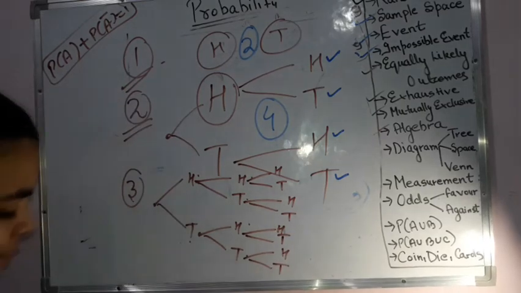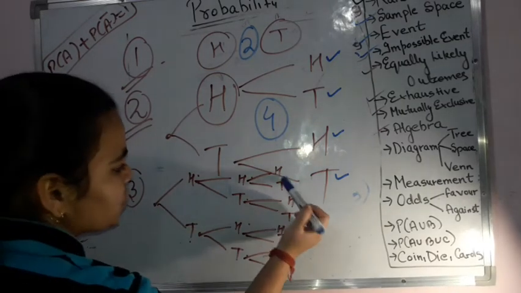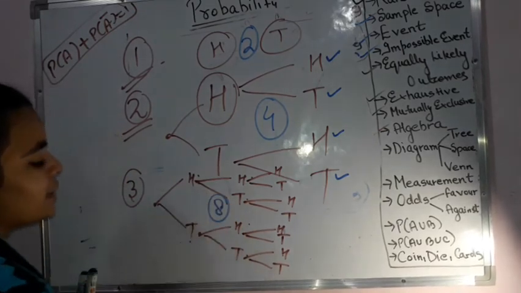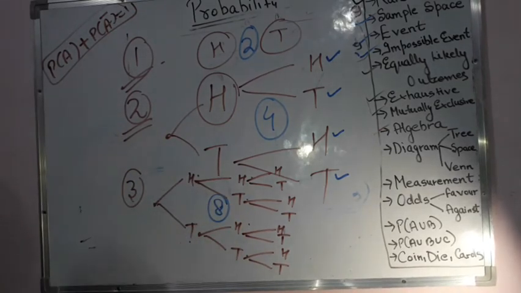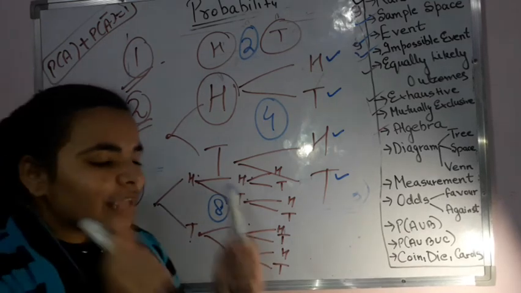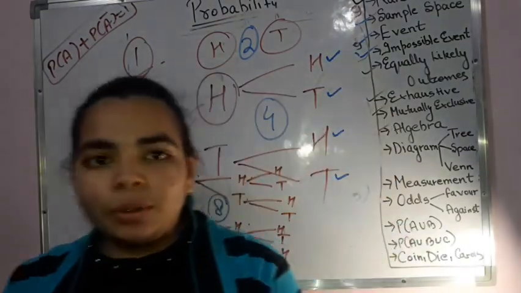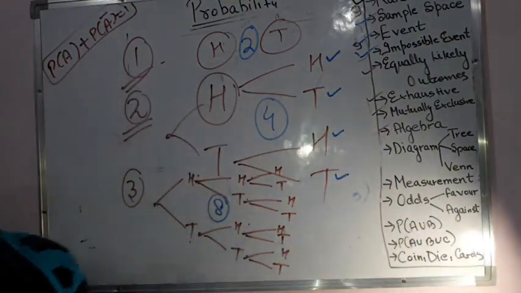How many total outcomes? 1, 2, 3, 4, 5, 6, 7 and 8. So 8 possible outcomes I can get if I am tossing the same coin thrice. Tossing the same coin thrice or tossing 3 coins at the same time is the same thing.